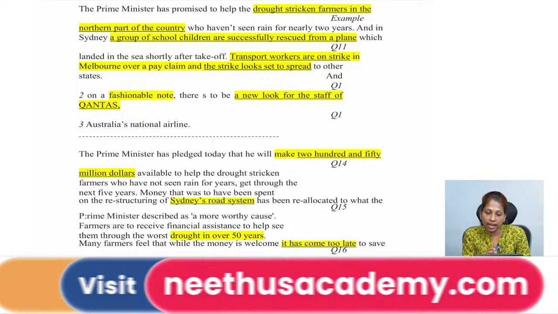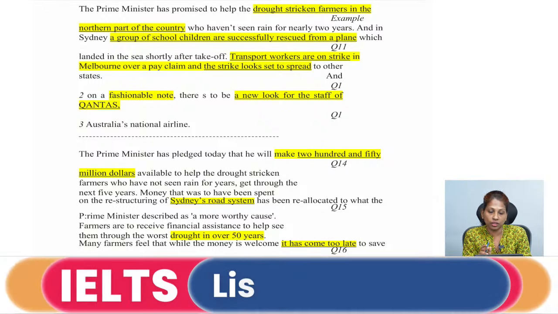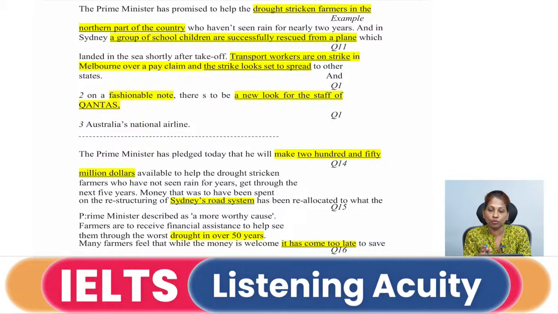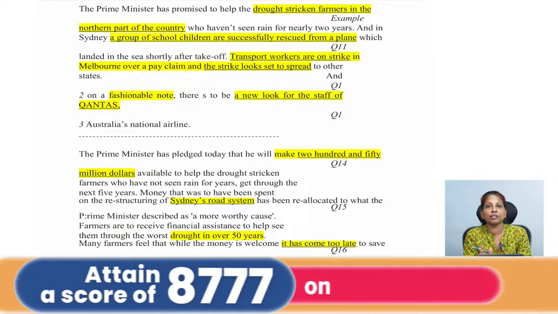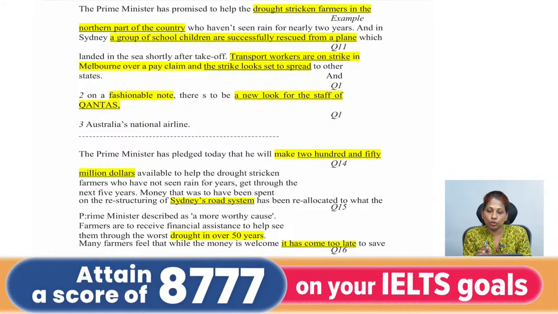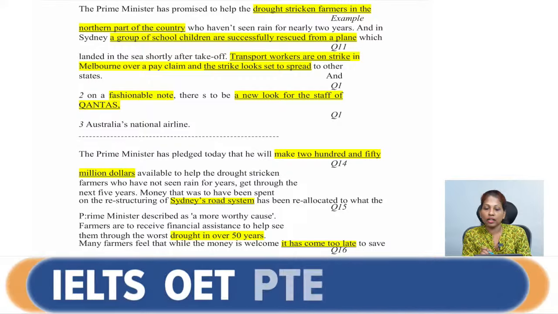Right now, Melbourne. Actually, we had looked at another option, but that was a different piece of news about the nurses. And nurses, even though they are employees, are not transport workers. Right. So transport workers here are on a strike in Melbourne.